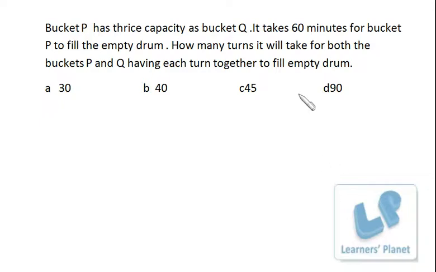So in 1 minute, P fills up 1 upon 60th of the tank, Q fills up 1 upon 180th of the tank, so it's 3 by 180 plus 1 by 180, that is 4 upon 180. So in 1 minute, 1 upon 45 part of the tank is filled up, so the complete tank will be filled up in 45 minutes or 45 turns, right?